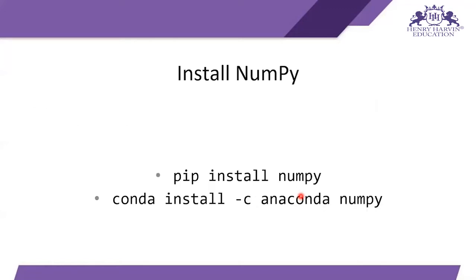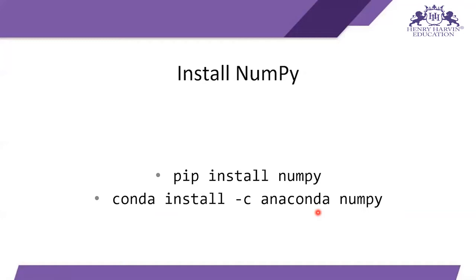Next, if you don't have the NumPy library on your system, then don't worry about that. Just type pip install numpy in your CMD if you are using Python or a Python environment. And if you are using Anaconda, then just open your Anaconda prompt or activate your environment, then just type conda install -c anaconda numpy. By this command, NumPy will be installed in your Python environment or your Anaconda environment.